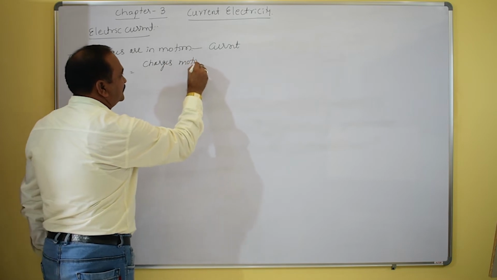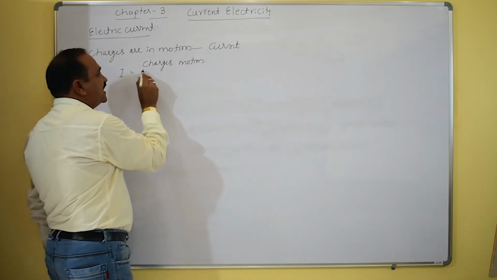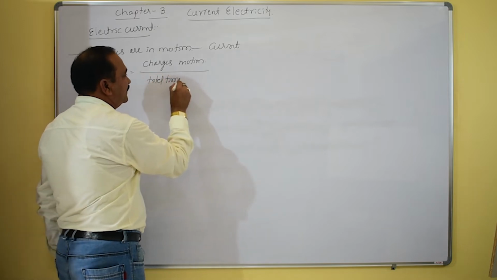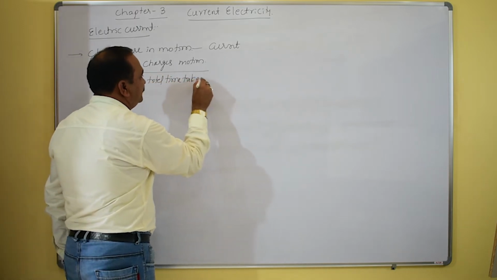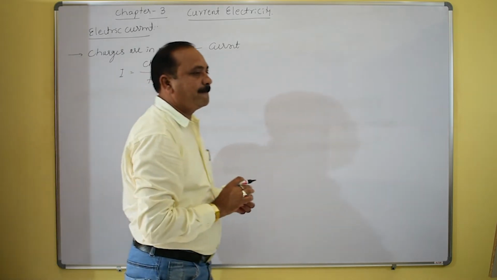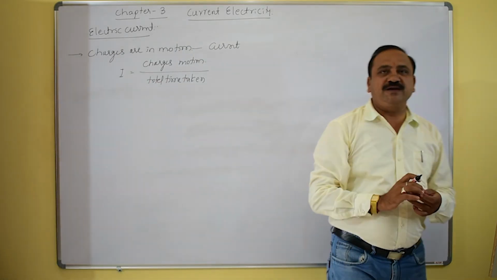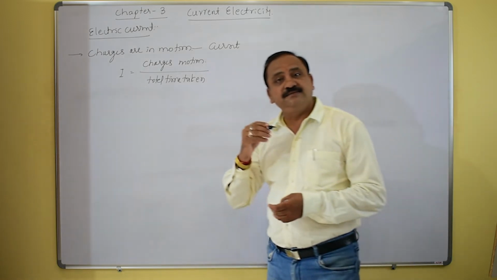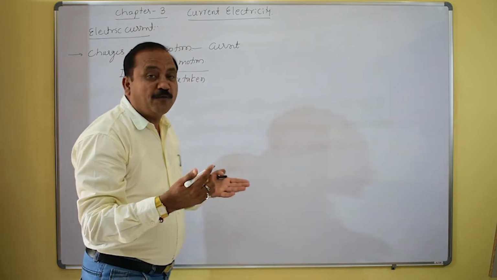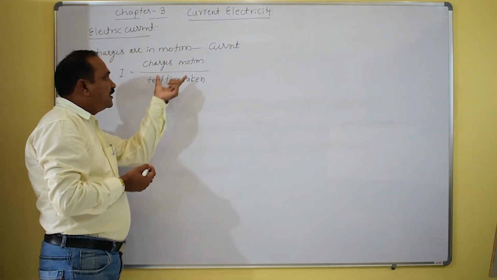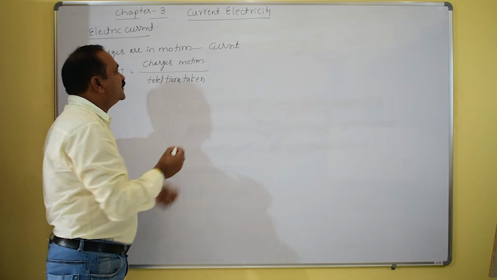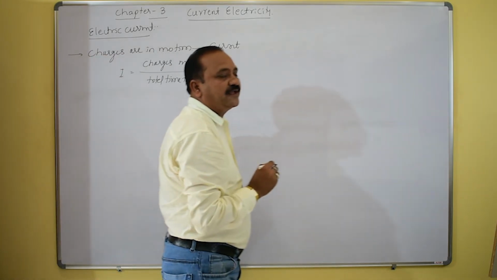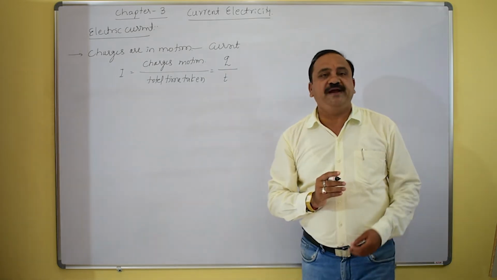The total charge flowing divided by the total time taken is the electric current. So I equals Q by t.